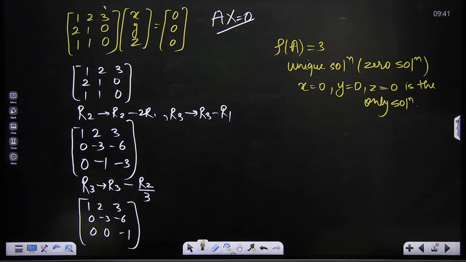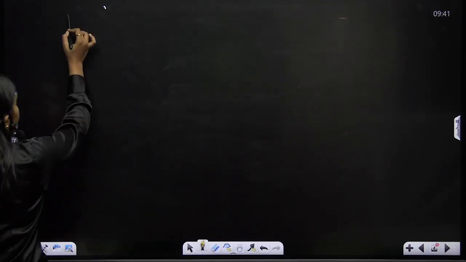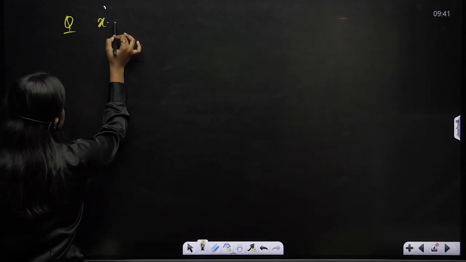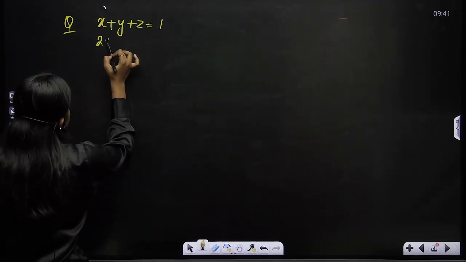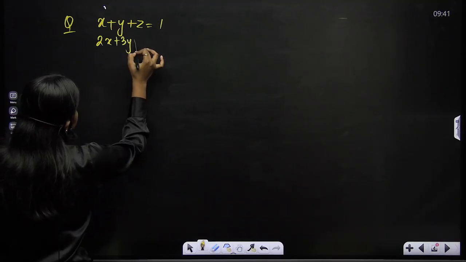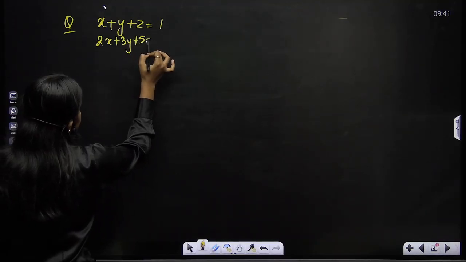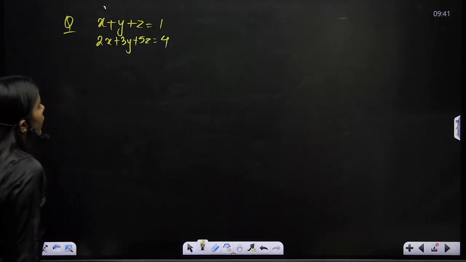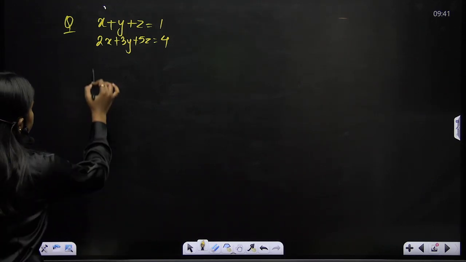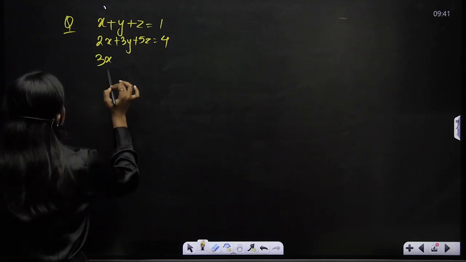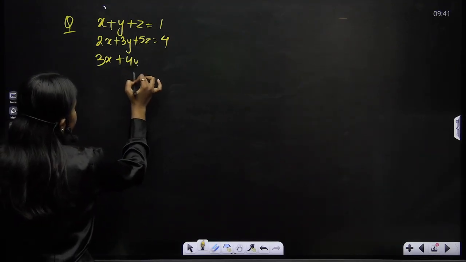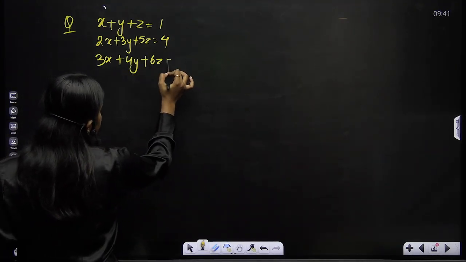Let's try one more question which helps us to understand infinitely many solutions. So basically I am just taking a problem here: x plus y plus z equals 1, 2x plus 3y plus 5z equals 4, and 3x plus 4y plus 6z equals 5.